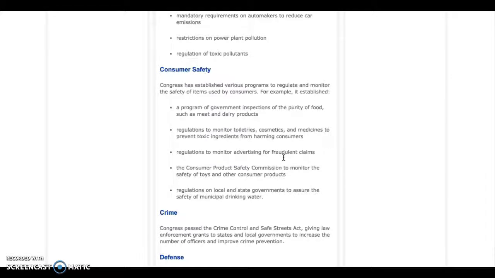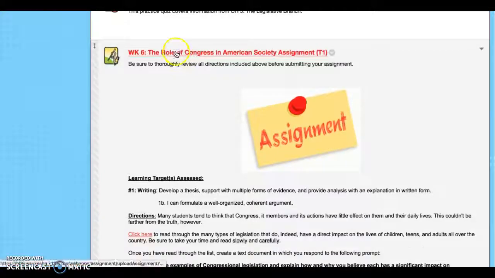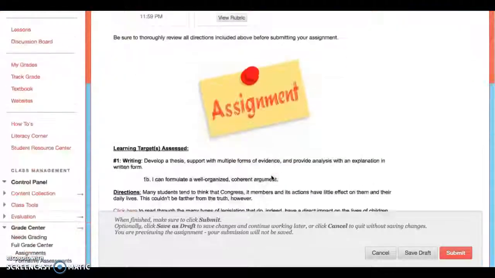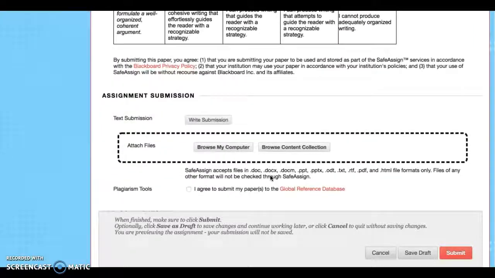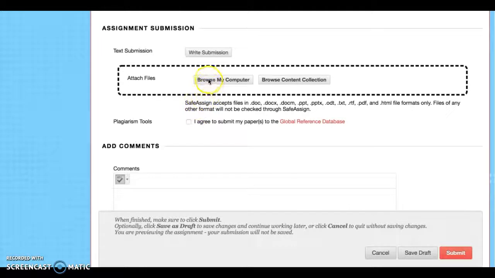You'll type up 3 paragraphs, download it as a PDF, and then submit it to Blackboard. Remember, in order to submit, you click on where it's red in type, and then you click right here where it says attach. Don't do a write submission, don't do comment. You actually have to browse your computer and attach the file and click submit. Please let me know if you have any questions, and hopefully this video helped.